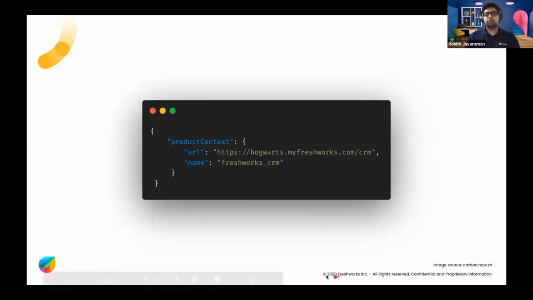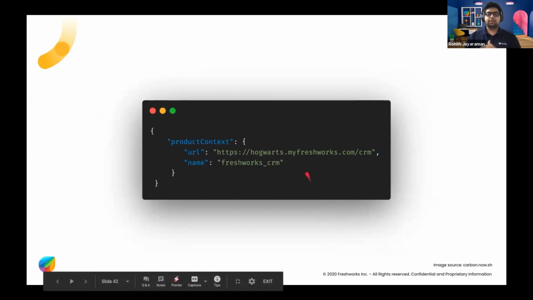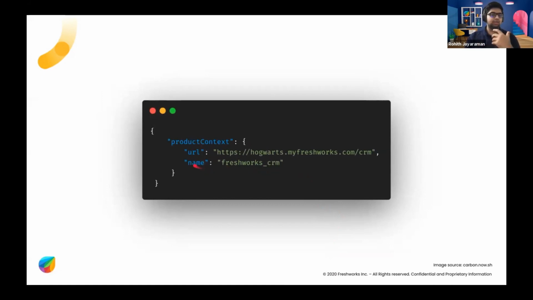And if we move on, this is an example for Freshworks CRM. Again, you see that the structure is exactly the same. It's just that the name would have changed to whatever product, and the URL will also be the URL for the Freshworks CRM product. So basically, you can use this to make your decisions.